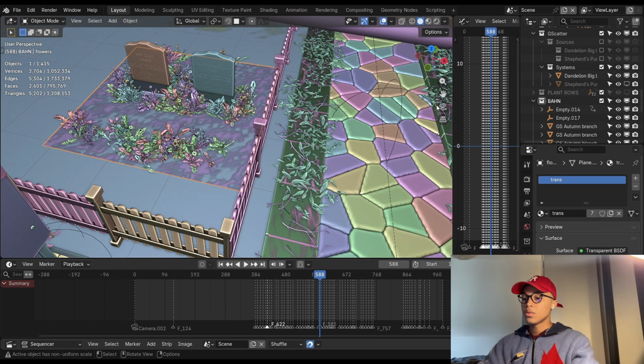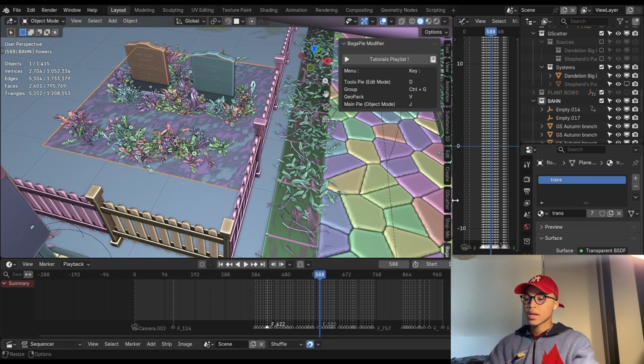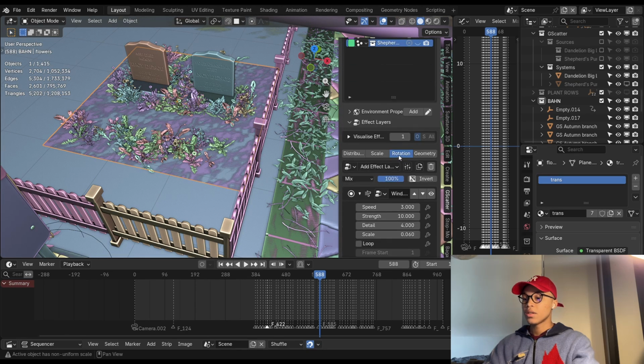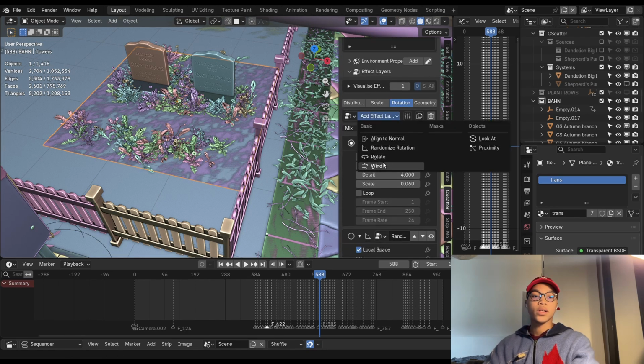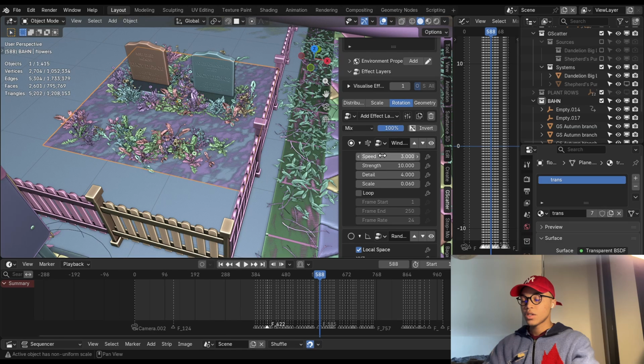And the thing is, with Gscatter, you can go over here on Gscatter, go on rotation and add an effect layer, and the wind is already there. So the wind will be applied, and you can just change these simple parameters like speed, strength, detail, scale, whatever, and it's gonna move like it's supposed to move, like wind.